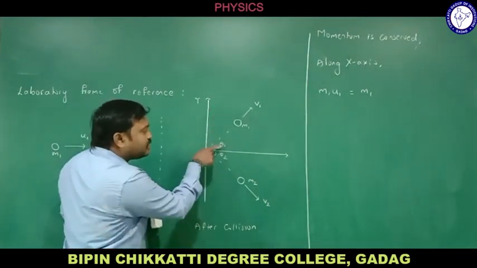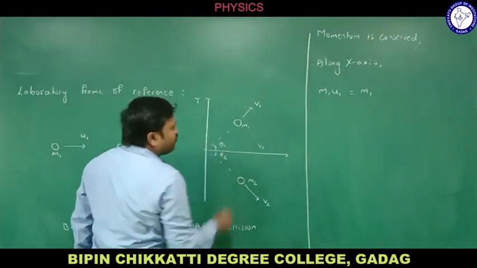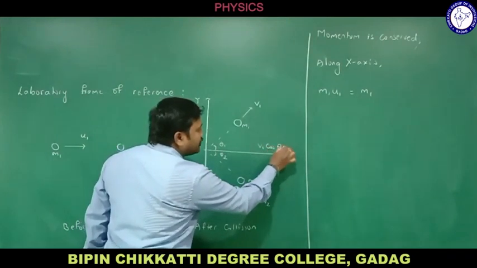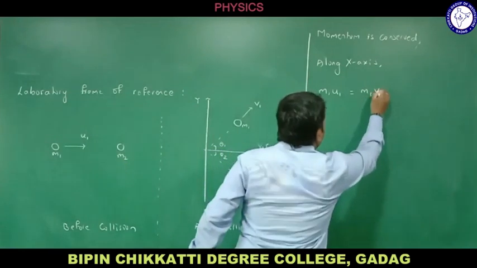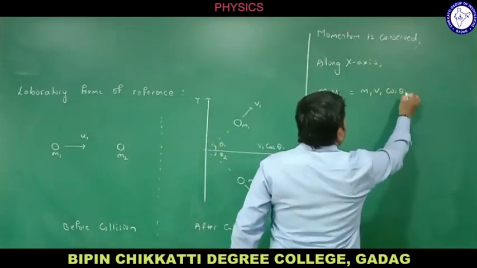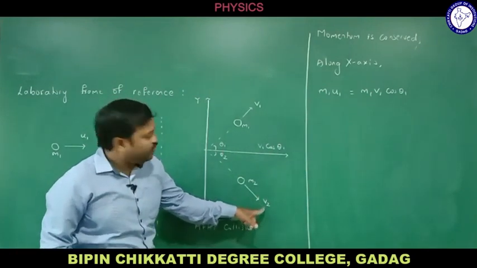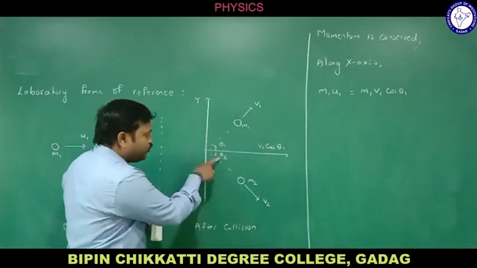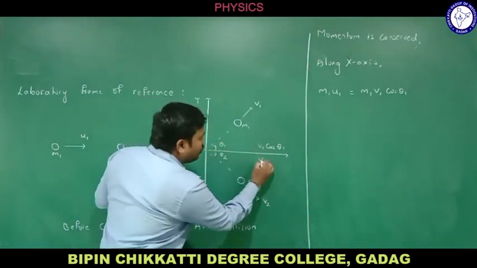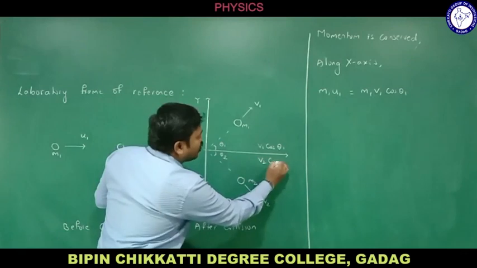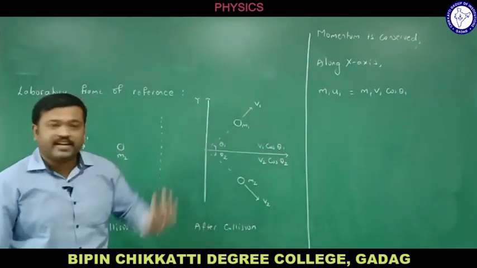This side is the adjacent side for theta 1. If it is the adjacent side, what is the component of velocity? v1 cos theta 1, right? Now m1 v1 cos theta 1, let me write like this. What is the component of velocity v2 along the x-axis? This is which angle here? Theta 2. So this is the adjacent side, again it will become v2 cos of theta 2. Both are in the same direction, so I can take it as positive.